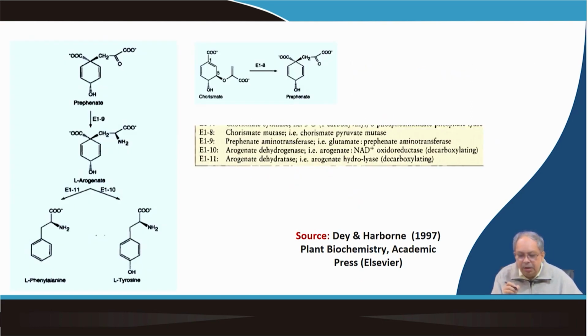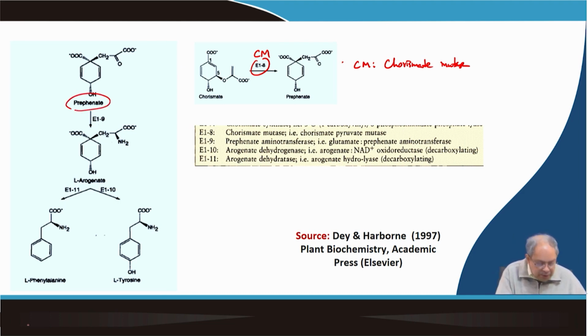Next slide, what we will see is that chorismate will be converted into prephenate. The enzyme is called chorismate mutase. I will call it CM. CM stands for chorismate mutase.